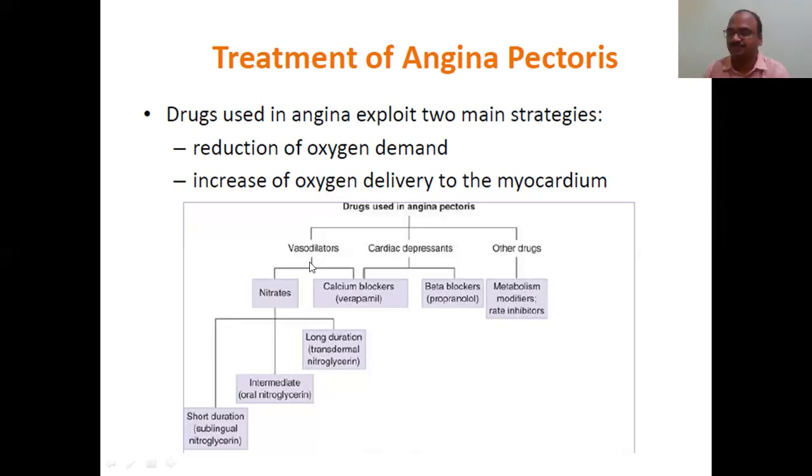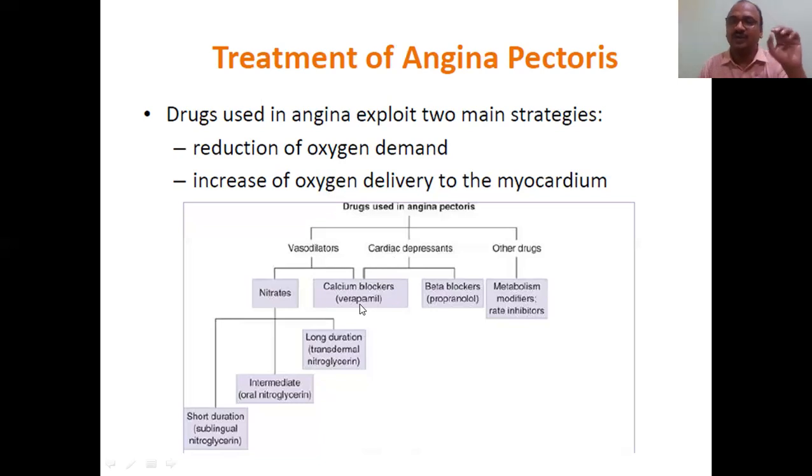And now we will see what vasodilators are. See here, vasodilators: nitrates. This is very, very important. Nitrates are the main drug in this, and in angina pectoris the first choice, the first drug, is nitrates. Second is calcium channel blocker. See, calcium channel blocker acts like a cardiac depressant and it also acts like a vasodilator. I have already told you this. This is one of the important bits.